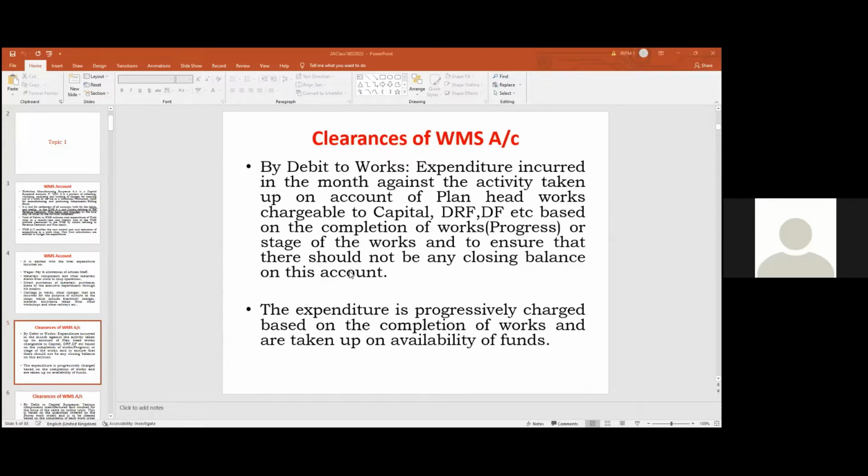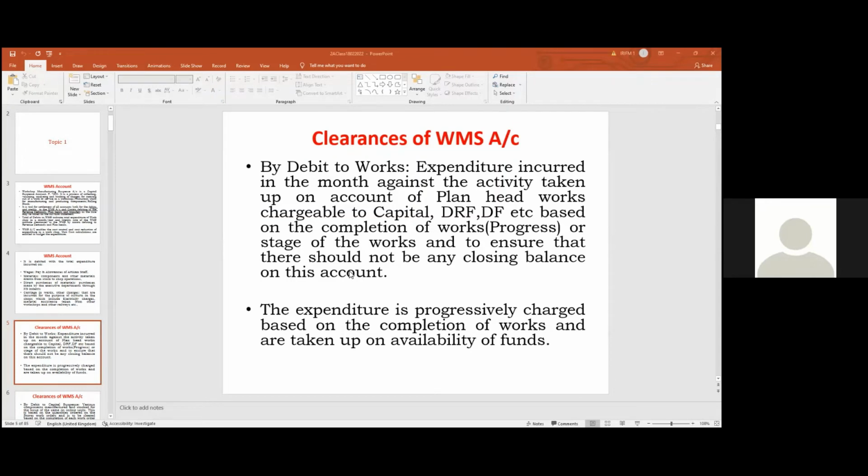Source funds capital हो सकता है, DRF हो सकता है, DF हो सकता है, but they are all only capital in nature. So that means not a revenue nature work. It is a major work, which can be replacement of a component and an asset. So for that, the account is debited. Workshop manufacturing suspense account is credited.